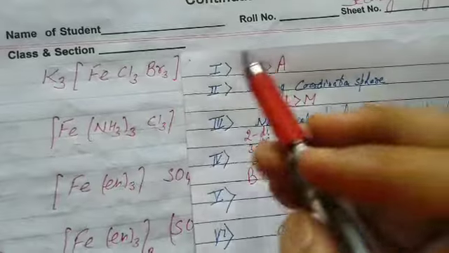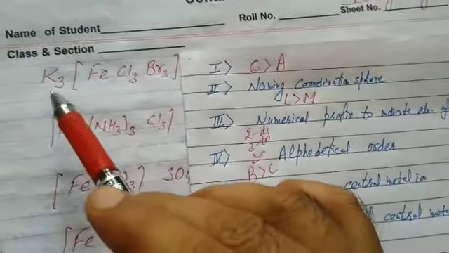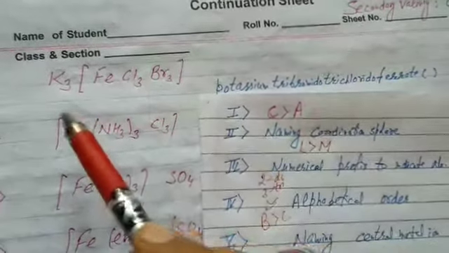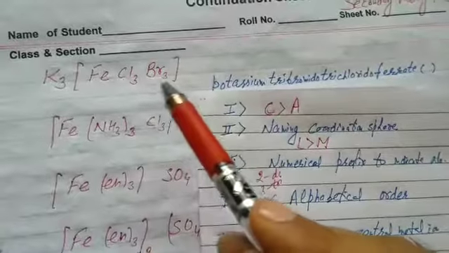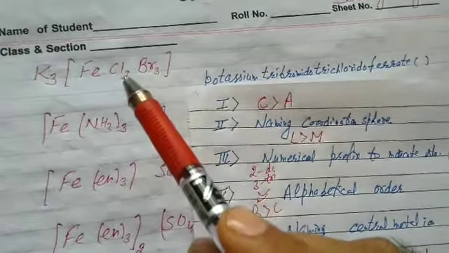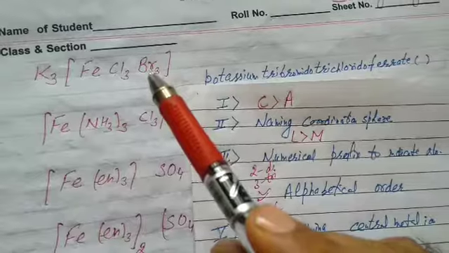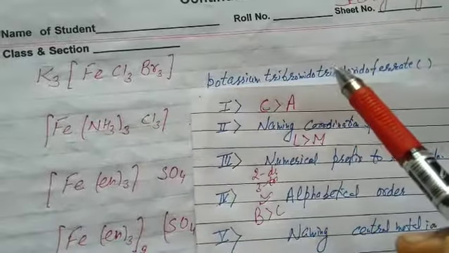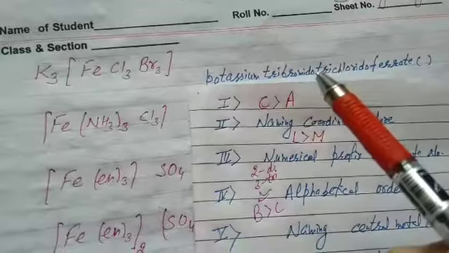Now let's start. What should be its name? At first we name the cation. Cation is potassium. It's clear the cation is potassium. Then come to the square bracket part, the coordination sphere. In the coordination sphere at first we name ligands, in alphabetical order. Tribromido, trichlorido. That's clear. After ligands we will name the central metal ion.